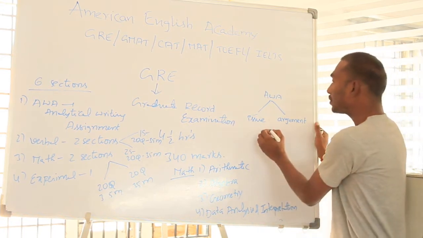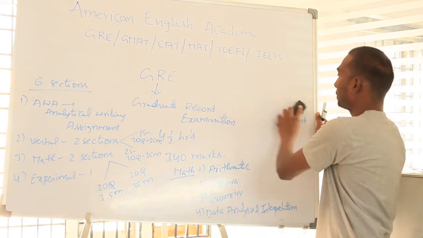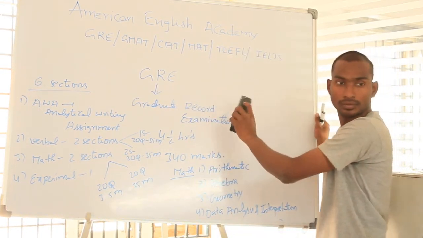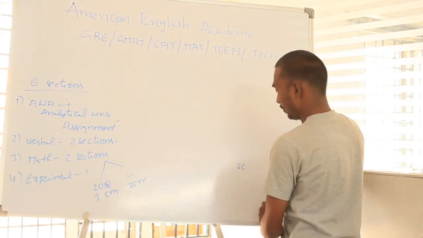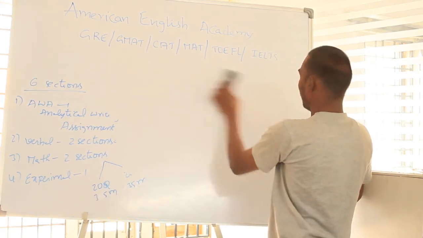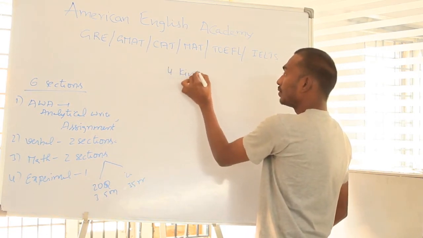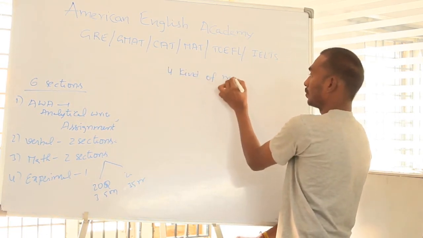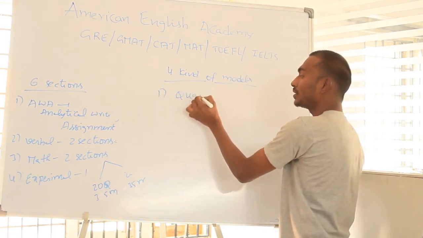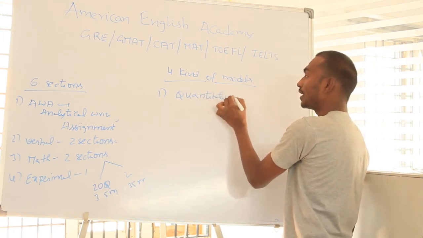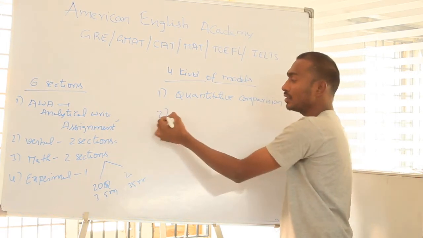In that, actually 4 types of questions are there. And 4 kinds of models they will ask. First one is quantitative comparison. This is one kind of model. And second one is problem solving with one correct answer.